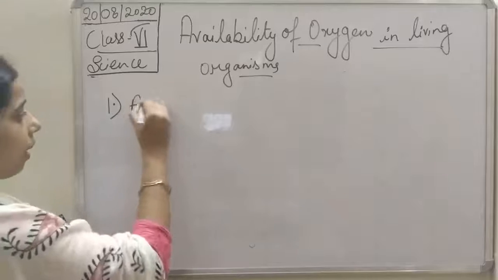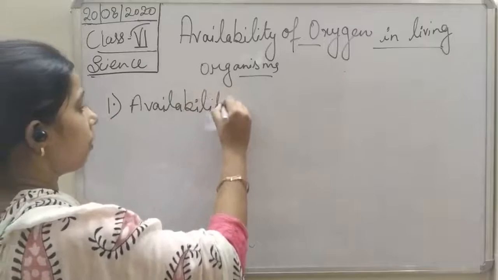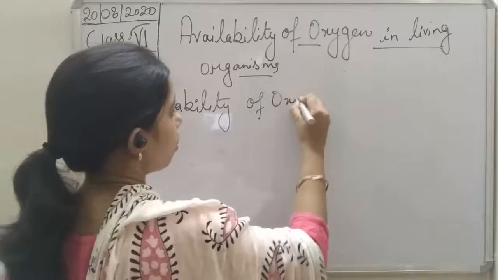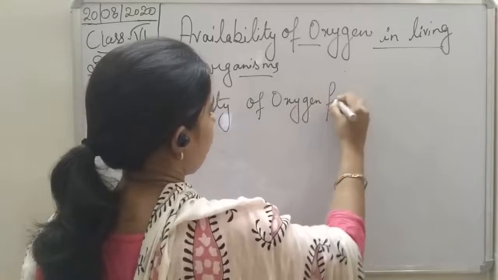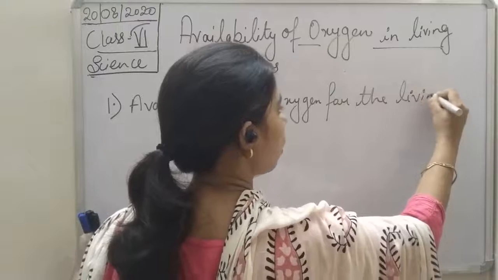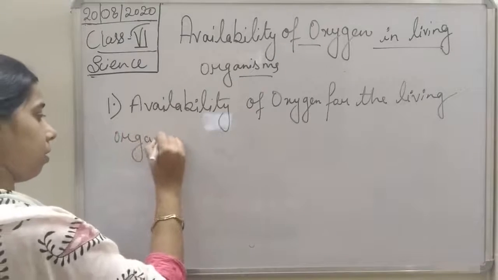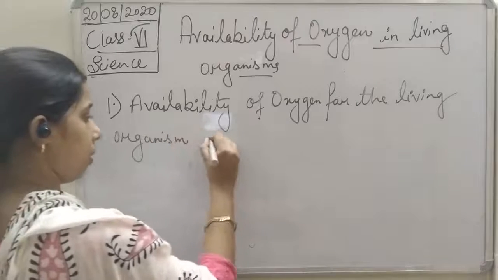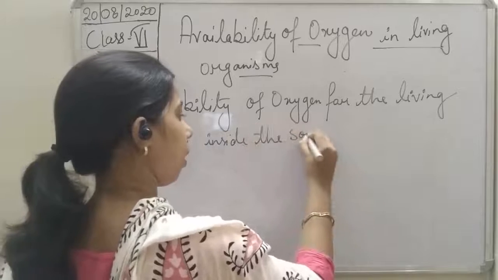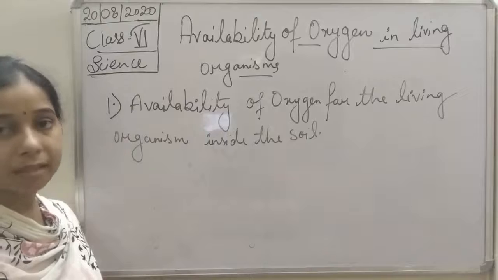So, availability of oxygen for the living organisms inside the soil. This will include both the things, students, plants and animals.